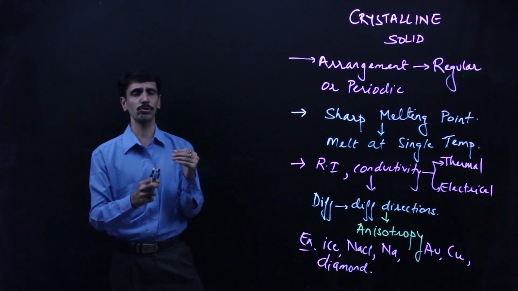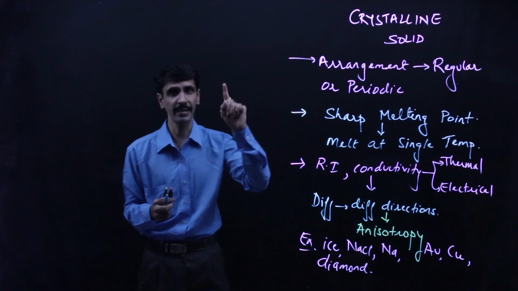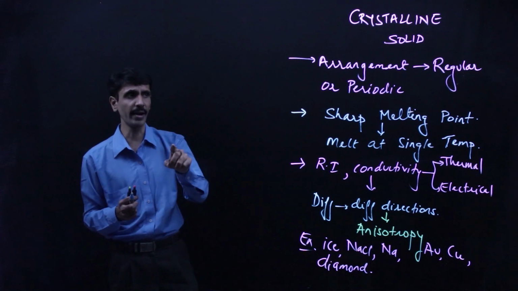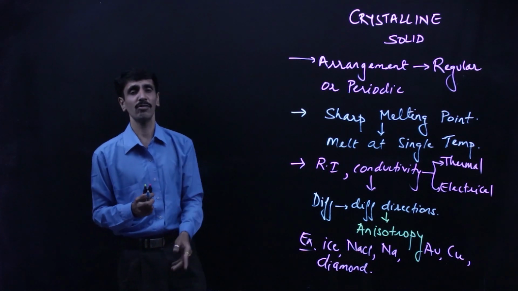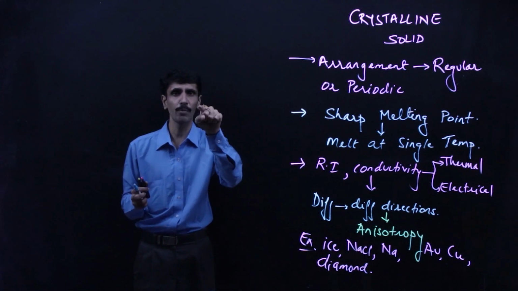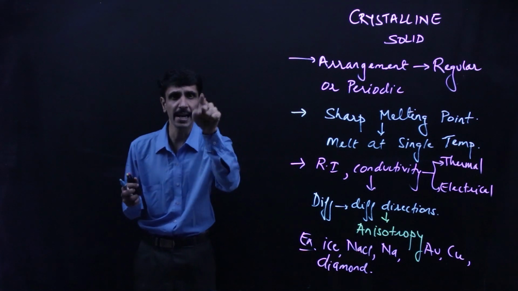So we'll just quickly go through it. Number 1 point is there are the arrangement of the particles. Particles आप जानते हो, it's all about atoms, ions as well as molecules. They're going to be periodic or regular. Okay, so there is a regular pattern which is going to be followed, and as a result of which we are in a position to predict the number of atoms which are present in the particular layer.